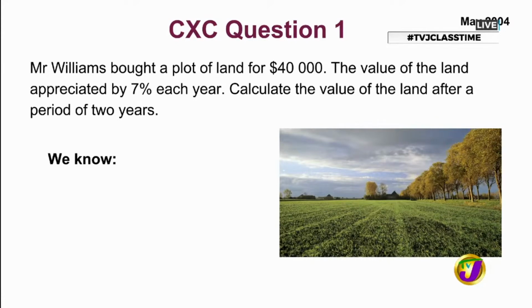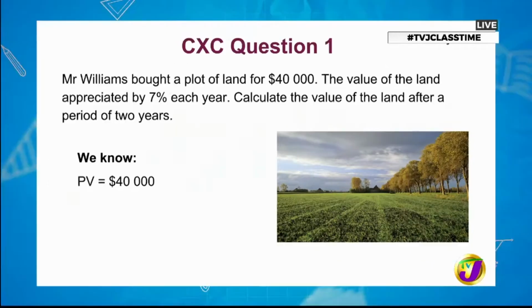So we're going to use our formula, but first let's pick out the information from the question. Clearly the present value of the plot of land is $40,000. Our R rate is 7, and the N is the number of years, which is 2.